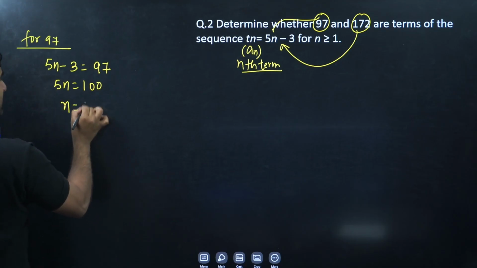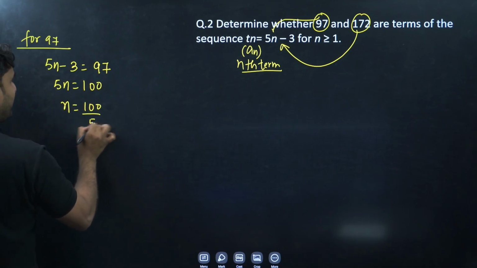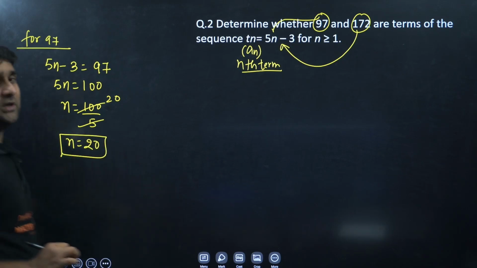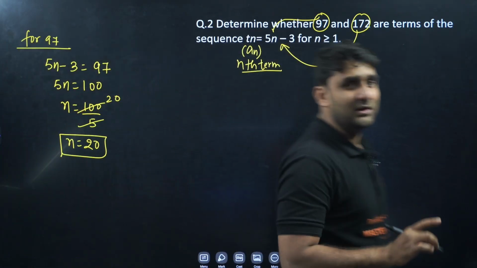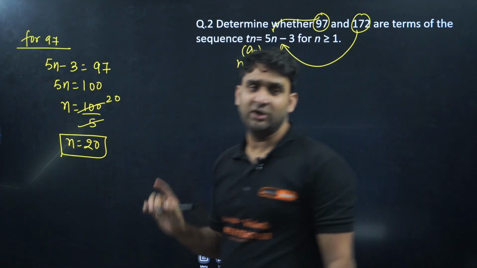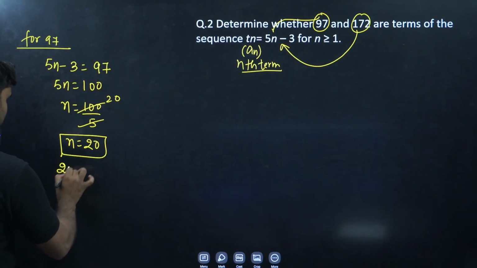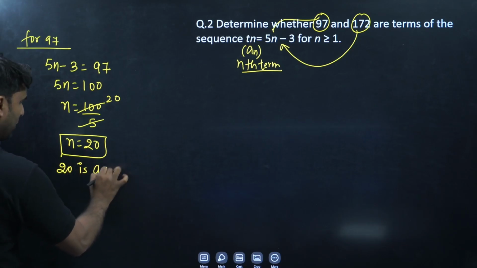So n is 100 divided by 5. Oh my God, we are getting a whole number. So n is 20, and n equal to 20 indicates that 97 will be a term of the given sequence, because 20 is a whole number.